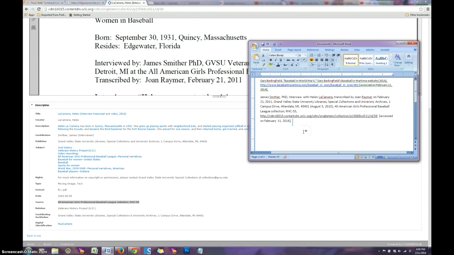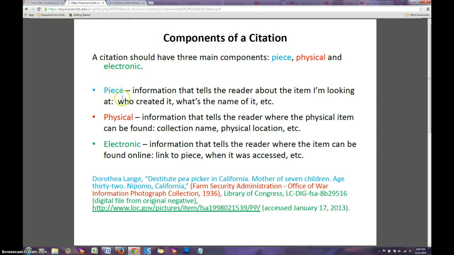We could go through and do this obviously for any number of primary sources. I actually picked a pretty hard one, so we'd have to work a little bit at it, but I think you get the general idea. Again, going back and wanting to make sure that we hit as much of these components that we can get to, as much information as we can in a specific order. That way we know how to go and find that information.